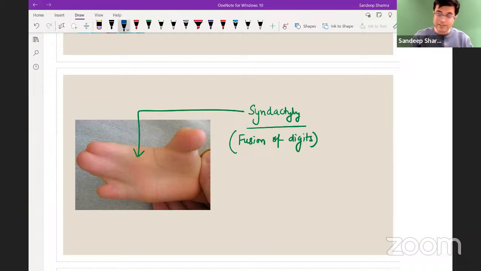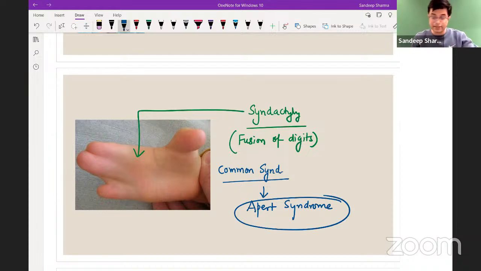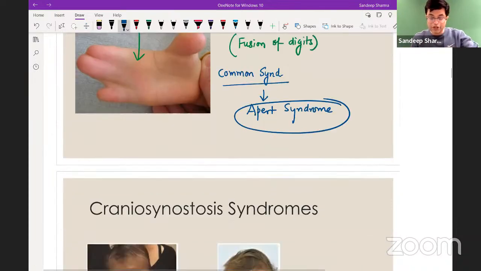What are the reasons for syndactyly? If someone says, what is the common syndrome associated with syndactyly, you will name a syndrome known as Apert syndrome. So the person is likely to suffer from Apert syndrome. There are 1,000 causes. Sometimes syndactyly occurs without any reason in the patient, right? But if they say it is a part of a syndrome, which syndrome will you suspect? Apert syndrome should be suspected in the patient. So this is syndactyly. Look at the next image.